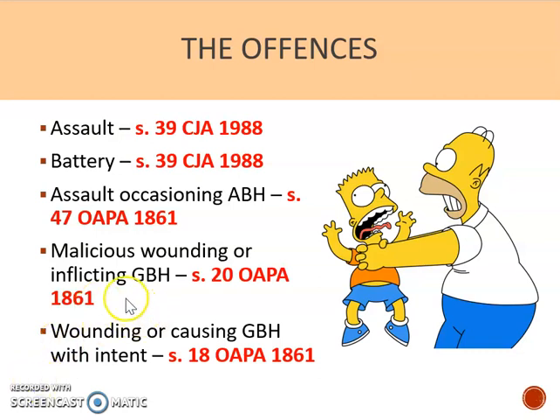But the law hasn't changed, they are still as defined in this Act, so it's important that we learn those definitions. So there will be subsequent video tutorials where I will look at ABH, GBH section 20 and GBH section 18, but for today we're just going to focus on assault and battery.